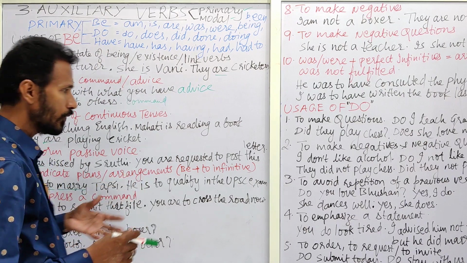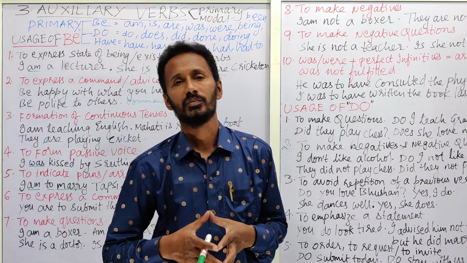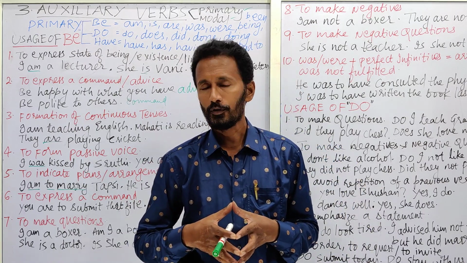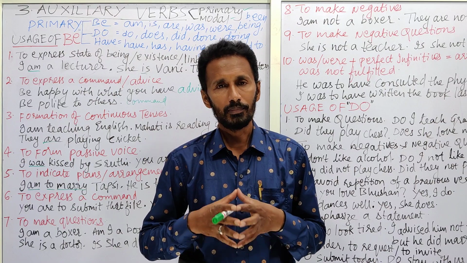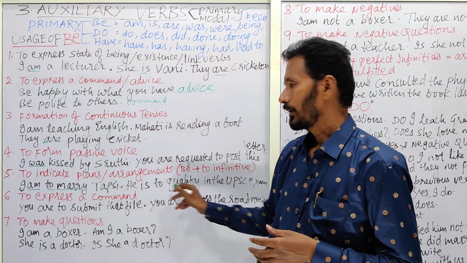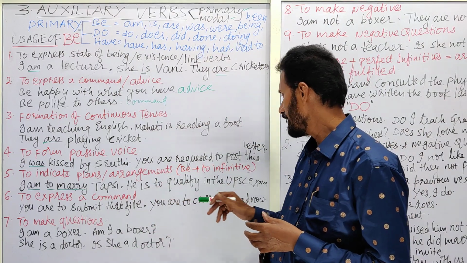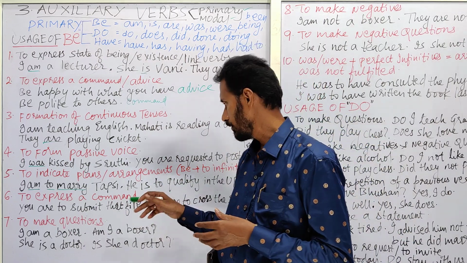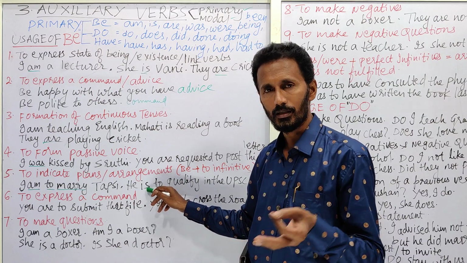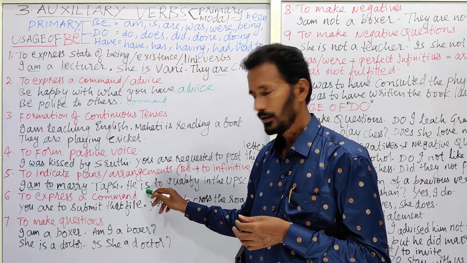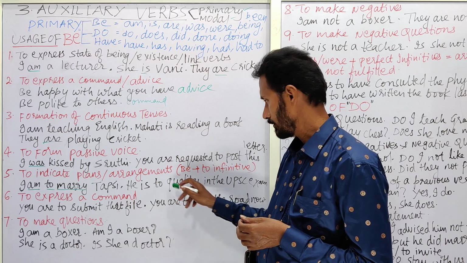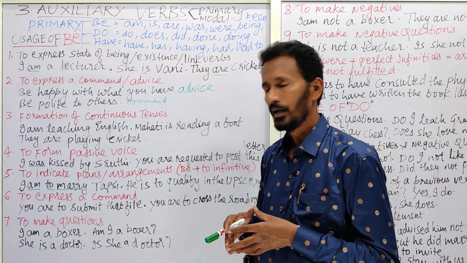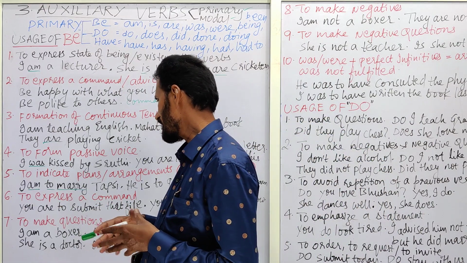Next, he is to qualify in the UPSC exam. Sir, I want to appear for the UPSC mains exams. Okay, of course, sir. Very good. But before that, he or she is to qualify in the prelims exam. So this is used, which is one of the forms of be, and next to qualify, to infinitive, to qualify. Next one, it is also used to express a command.